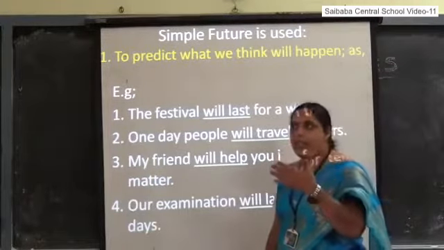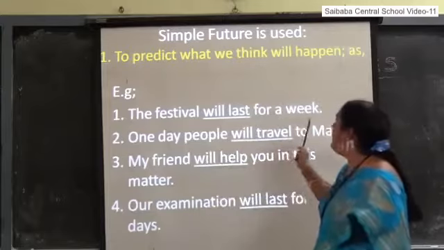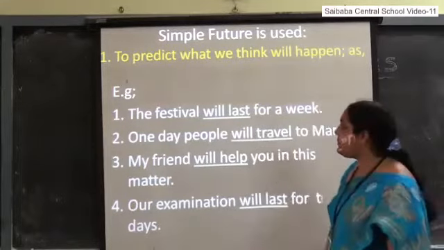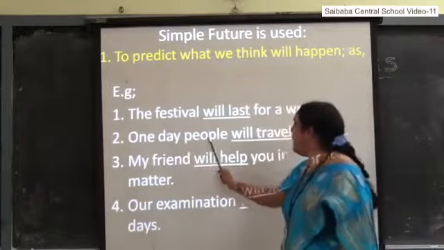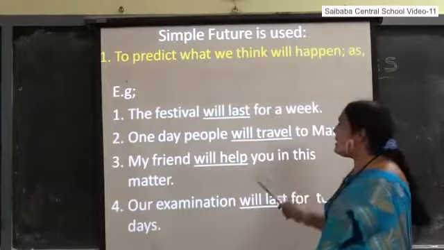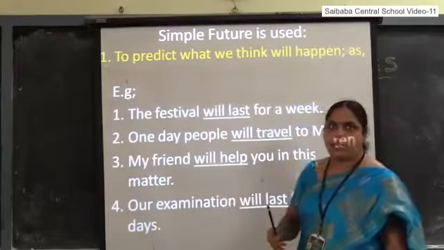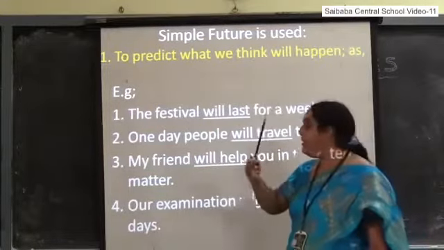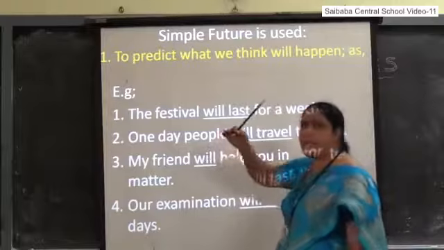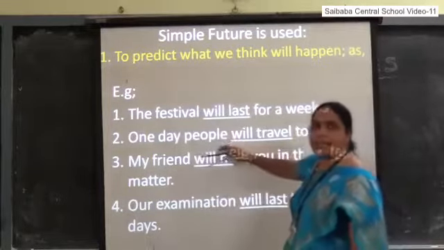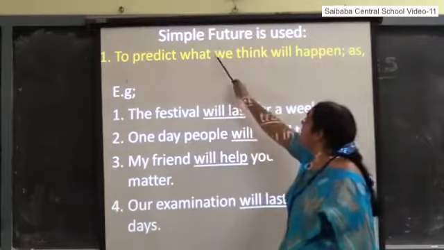I am just thinking that the festival will last for a week. One day, people will travel to Mars. This is my prediction. Now it has not happened. I am predicting that people one day will travel to Mars. So it is the prediction case, simple future.